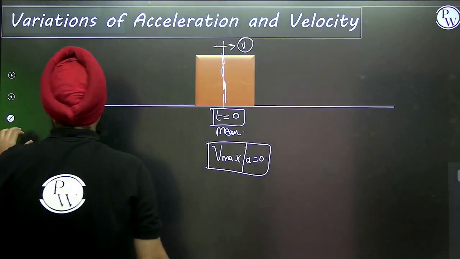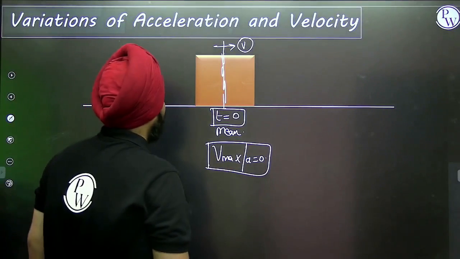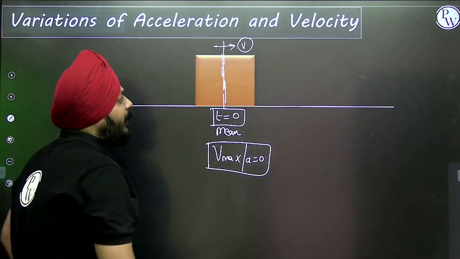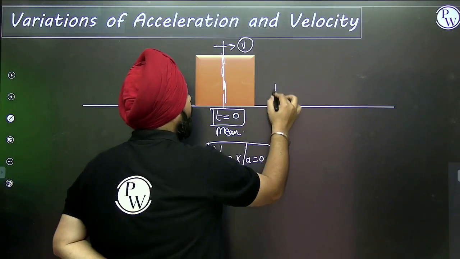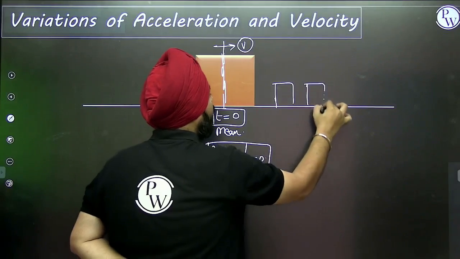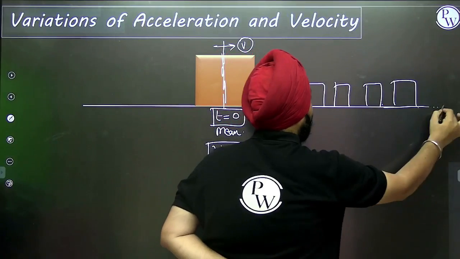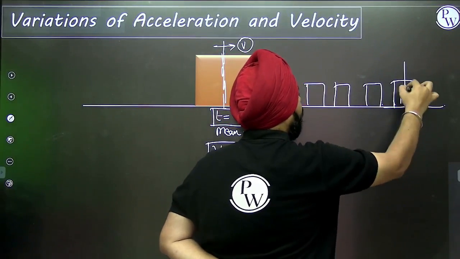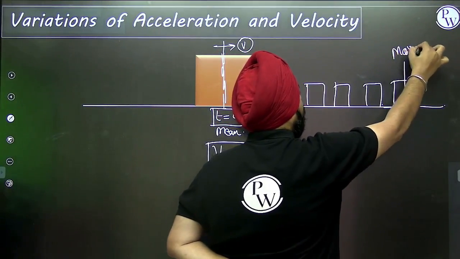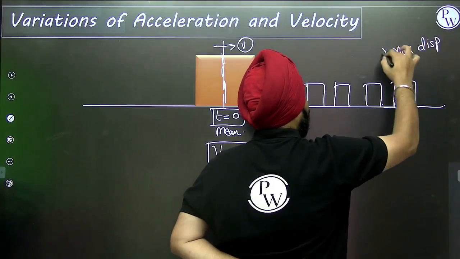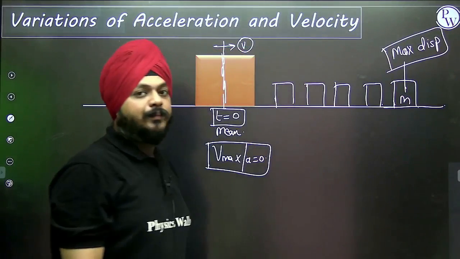So here the velocity is max. Now suppose this is attached to the spring, slowly it is moving on to this part, this part, and finally reaching this part. This is its max displacement.